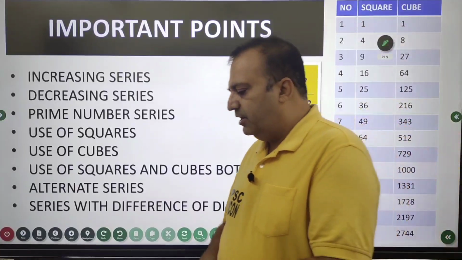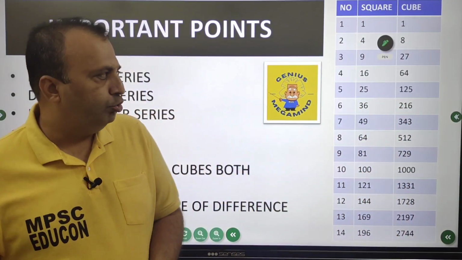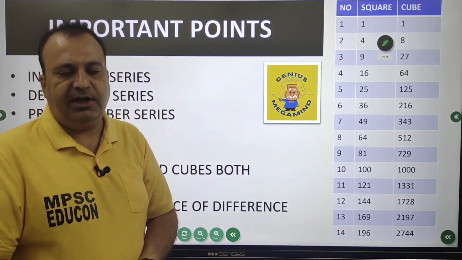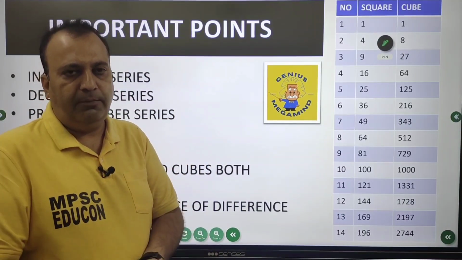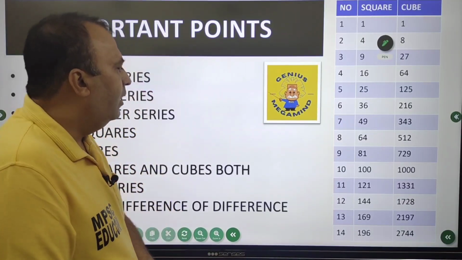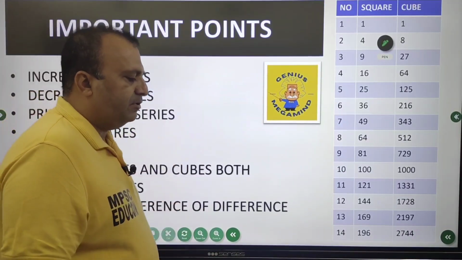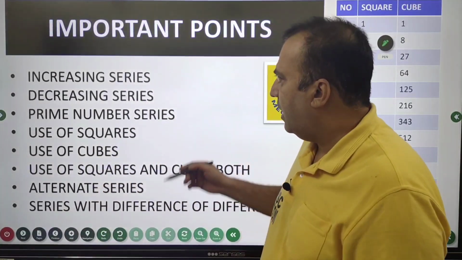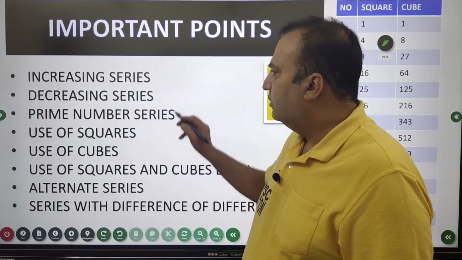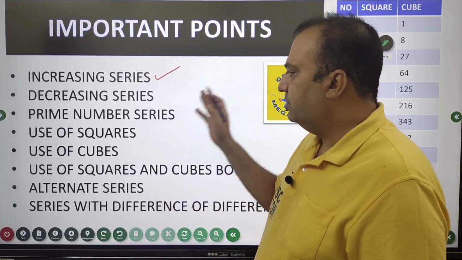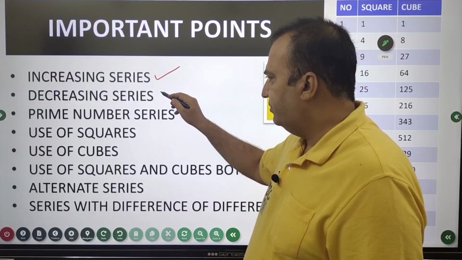My friends, it is mandatory on your part to know the squares and cubes of the numbers from at least 1 to 20. This is surely going to help you solve the questions in a very easy and formative way. Now, what are the different types of series which are asked in the number series? Sometimes you get an increasing series, right? So the numbers are in increasing order.